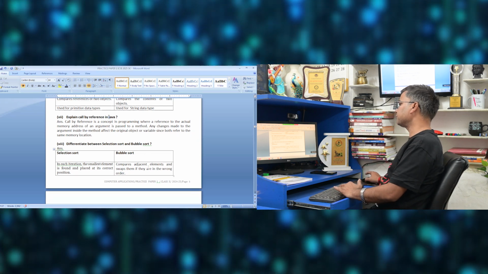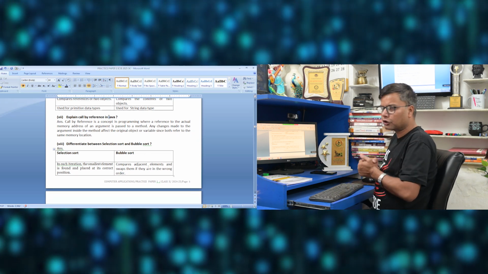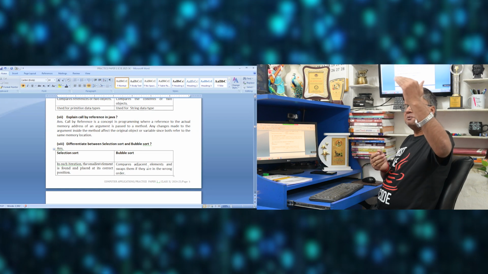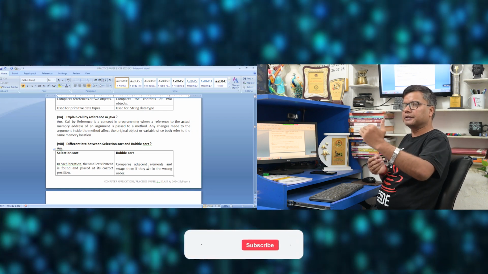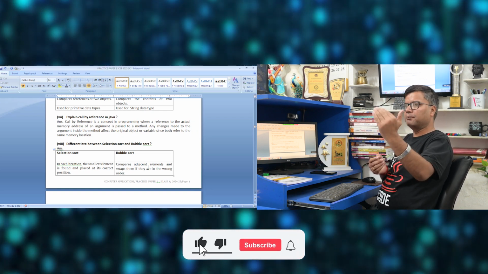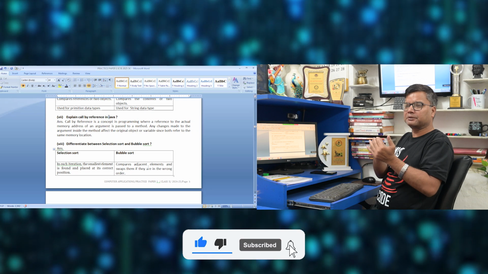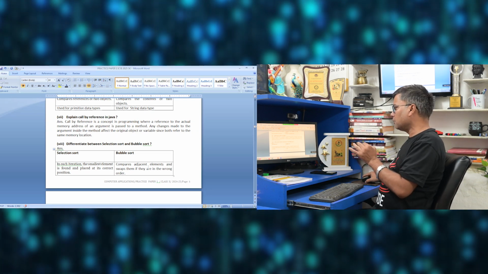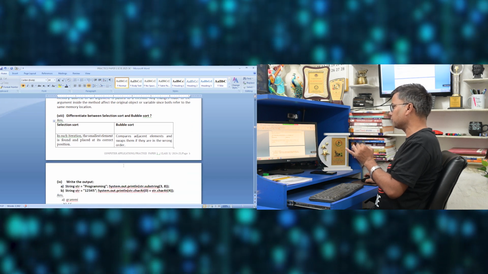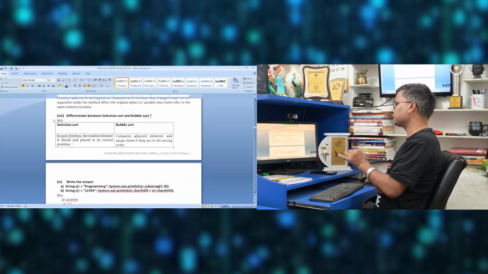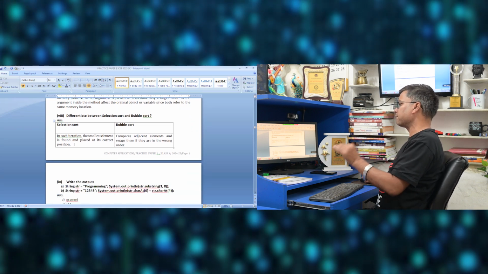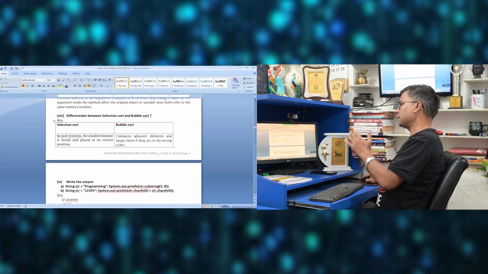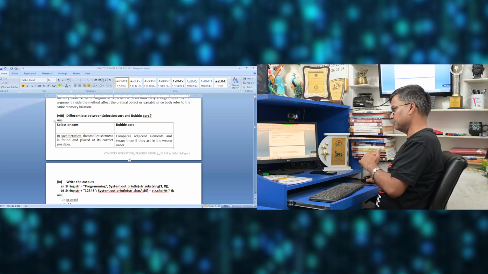Next is differentiate between selection sort and bubble sort. In selection sort, we find the element which has to be there and it is replaced by that value. But in bubble sort, we compare one element with the next element, then the next with the next, and that way it processes. So in selection sort, in each iteration the smallest element is found and placed at the correct position, but bubble sort compares adjacent elements.